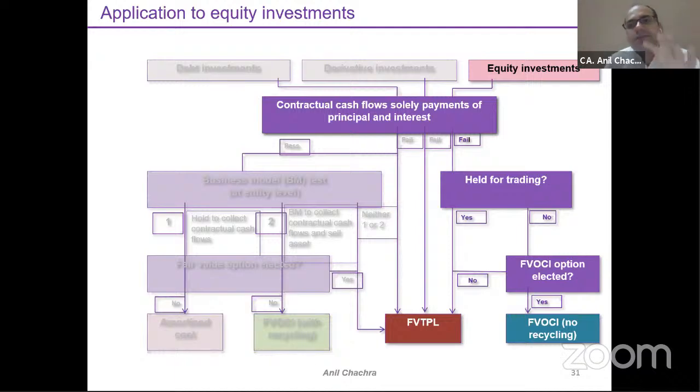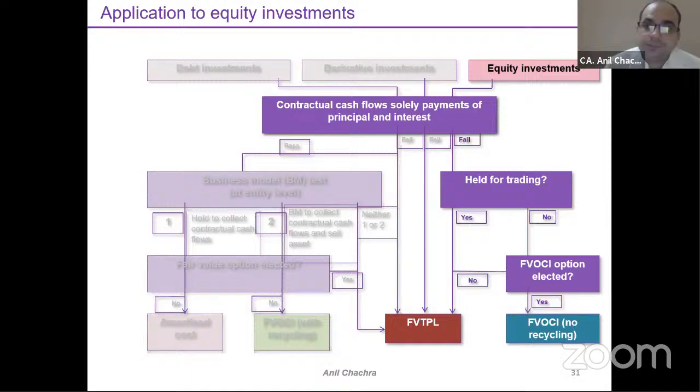So the FVTPL category criteria would be there as under the debt investment part. If I am having an investment and I am holding it as held for trading, it will be part of FVTPL, meaning I am trading on a day-to-day basis, fair valuation through profit and loss.